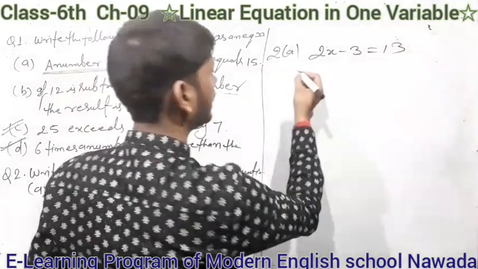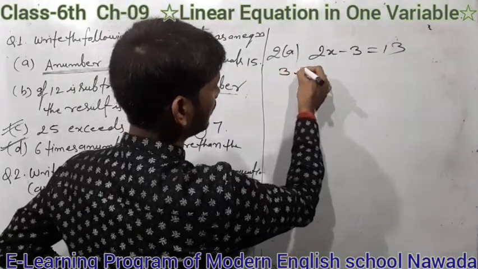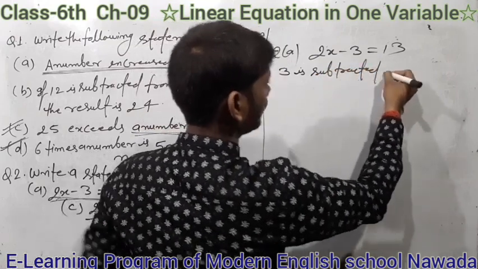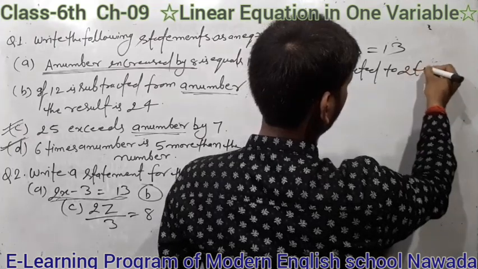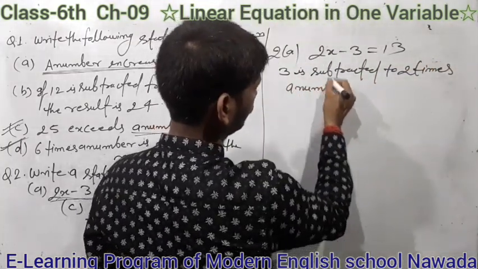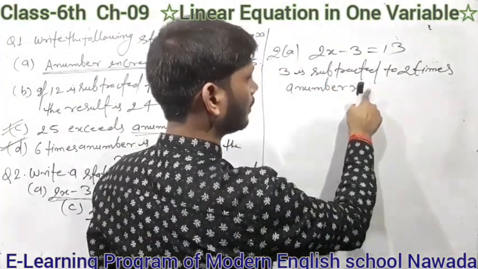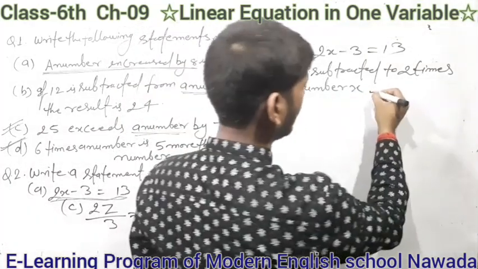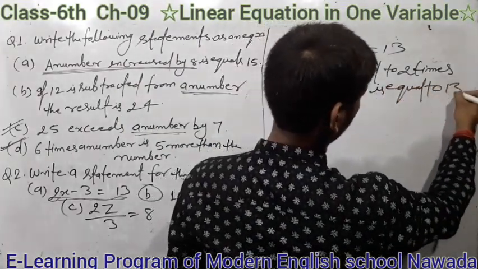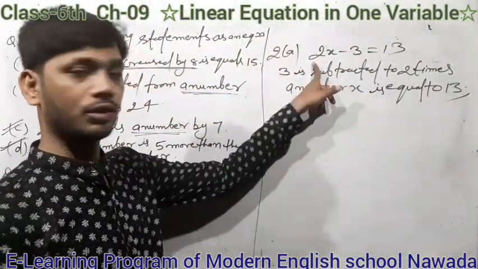That is the statement for this equation.